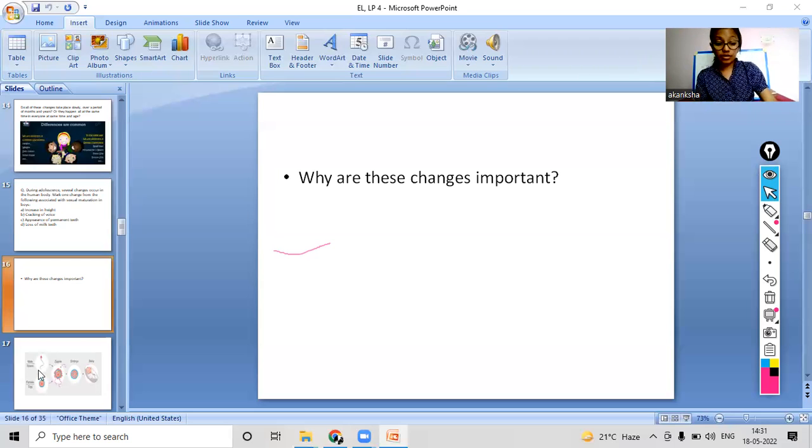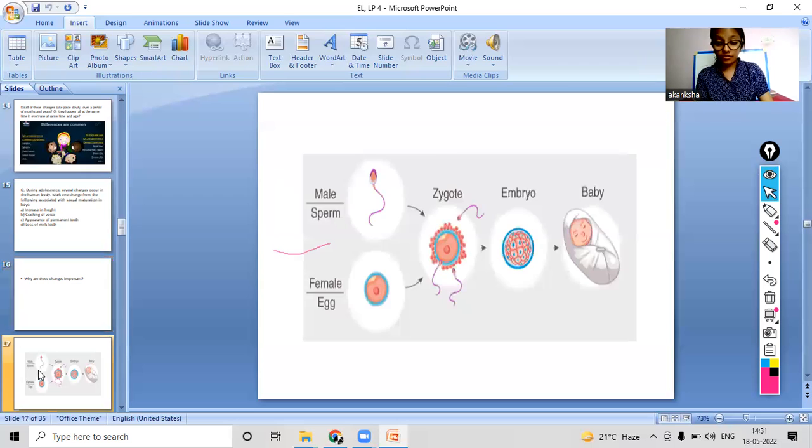There is a diagram in front of you and you have to explain what you can see in this diagram. I will give you 10 seconds to observe this diagram while I drink water. And then you will explain what is happening in this diagram.